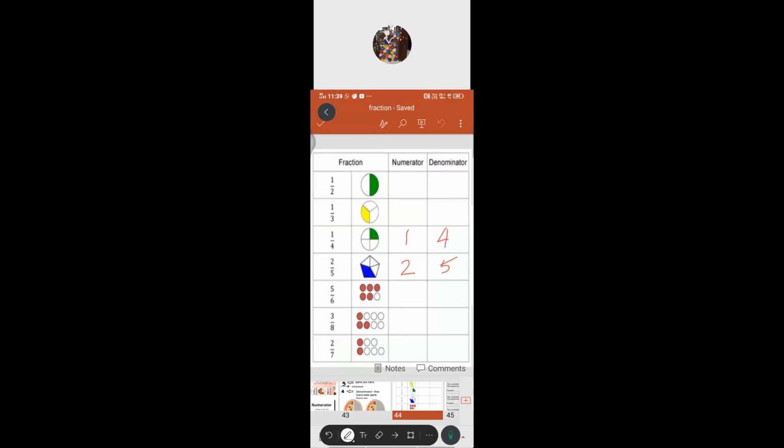Very good. Can you mute now, Kanishka? Thank you, ma'am. Okay, Kanishka, can you give that last one? Give the numerator as well as the denominator.